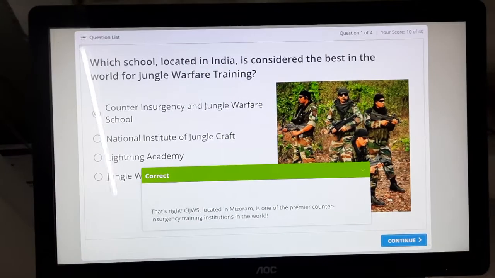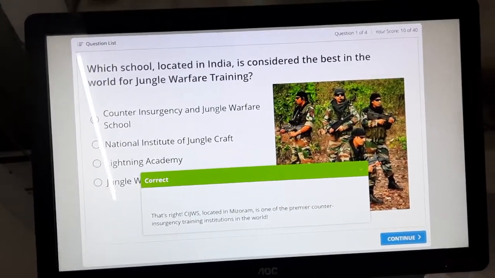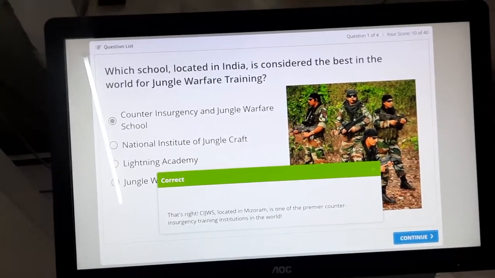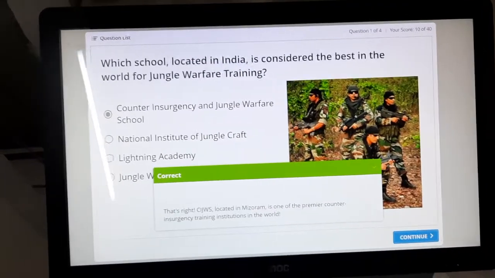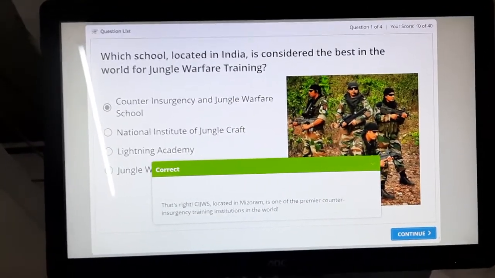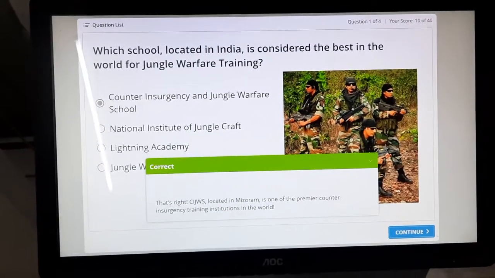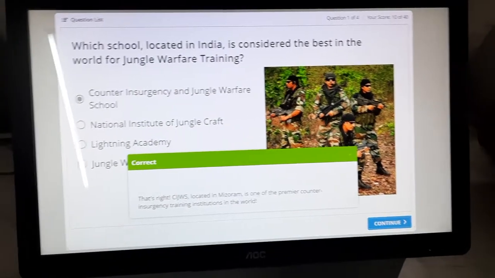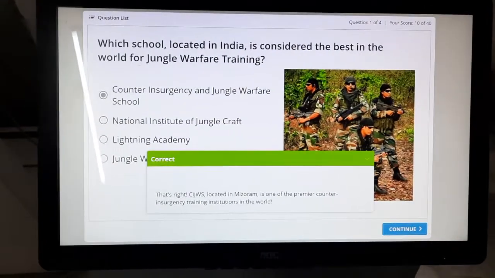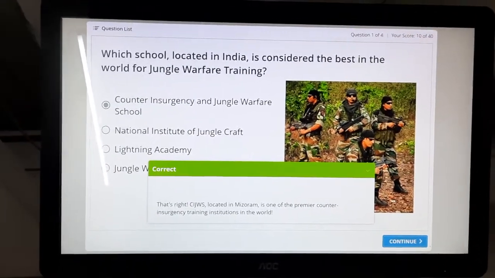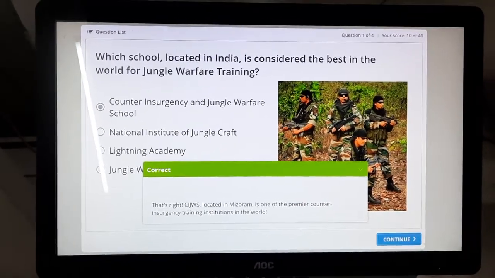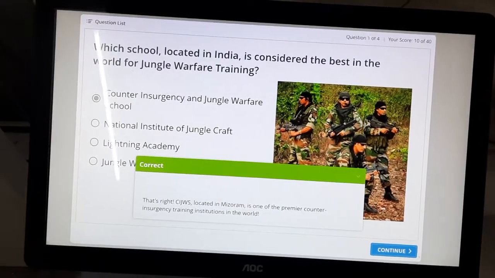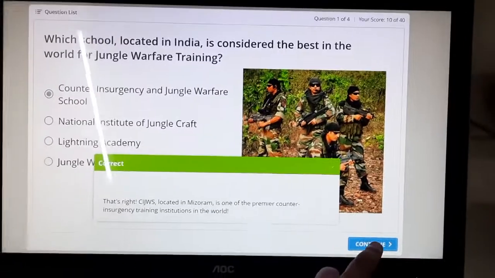If we want to, we can configure this. If we don't want feedback, we can avoid it and give the score directly at the end. But if you want to give feedback regarding the answer, we can do that. You can put an informative message here detailing the answer you just gave, why it is the correct one, and some more information about that. Now that it is correct, we'll go on to the next question.